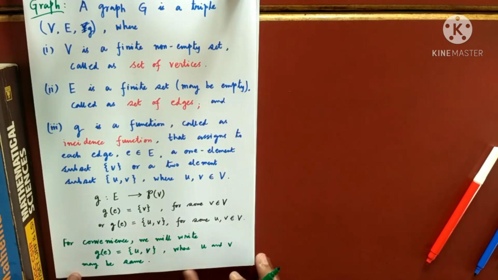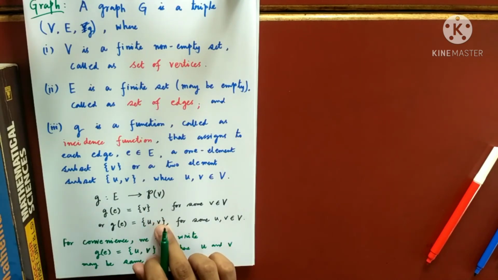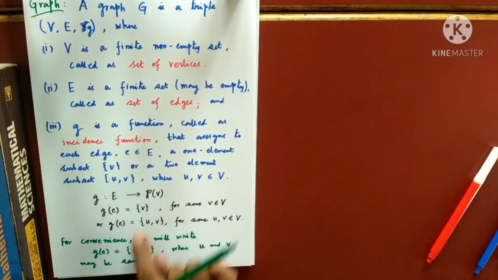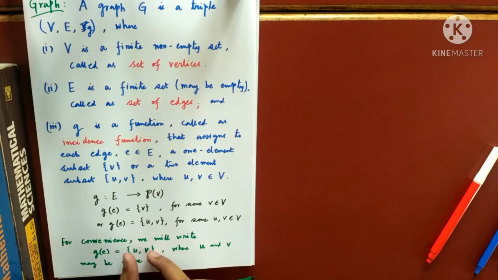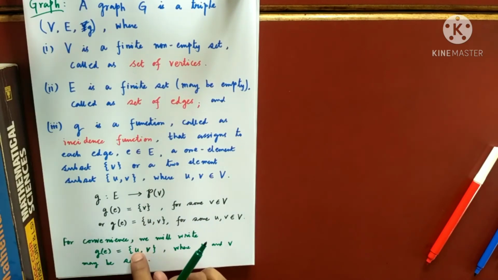So instead of writing one-point subset, two-point subset, for convenience I'll simply write G of E is {U, V}, a two-point subset always. U and V may be different, so this is the case. Or if U and V are the same, this is the case. When they are equal, I'll write simply {U, U}. Did you get my point, what I said now?